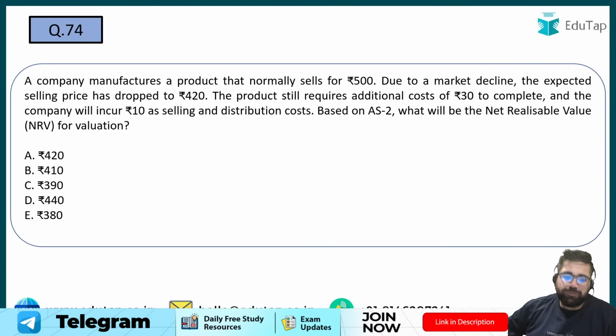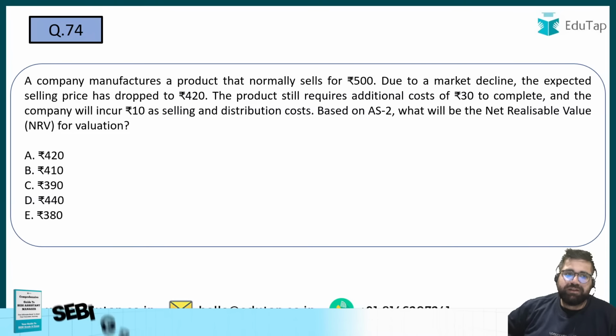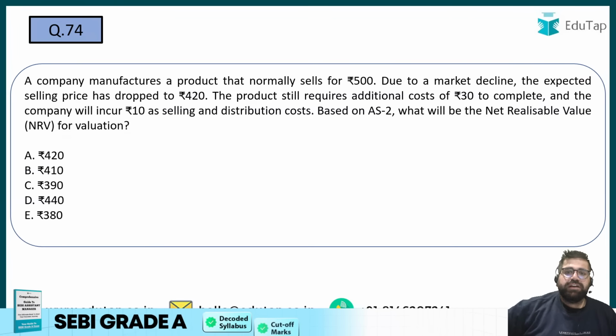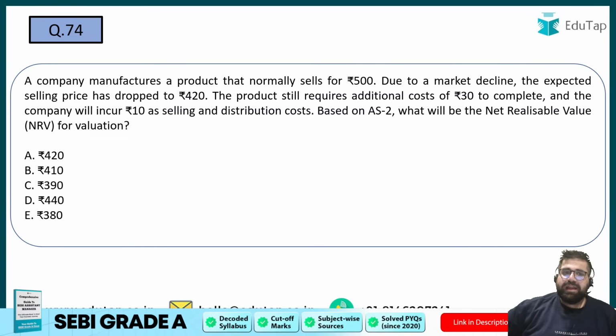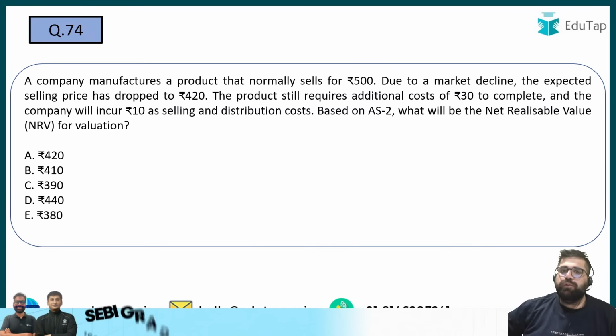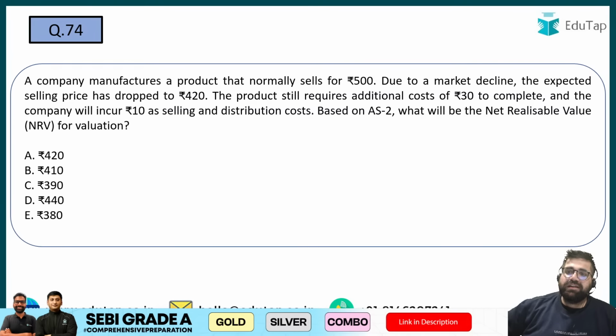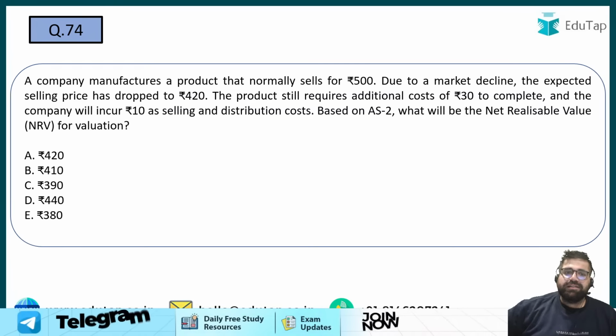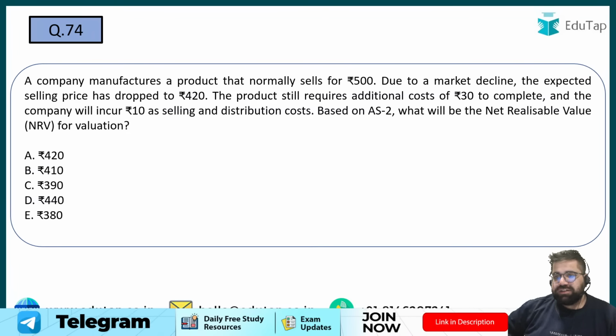Question number 74 is on your screen now. Please try to solve question number 74. A company manufactures a product that normally sells for 500. Due to market decline, the expected selling price has dropped to 420. The product still requires an additional cost of 30 to complete. The company will incur 10 as selling and distribution cost. Based on AS2, what will be the net realizable value for valuation?